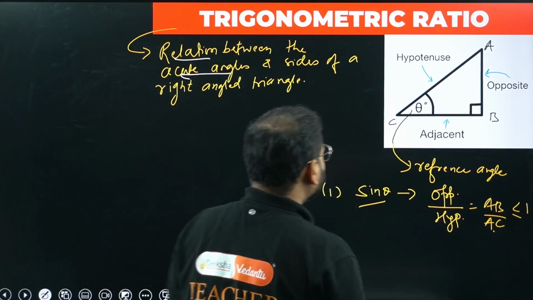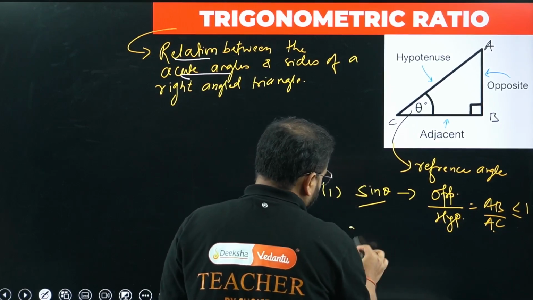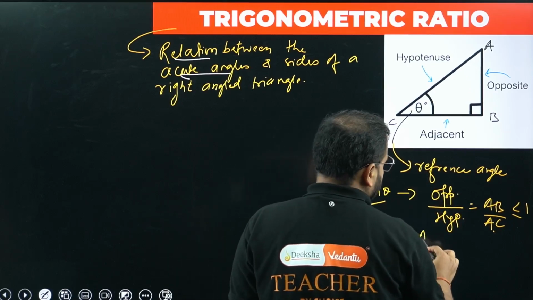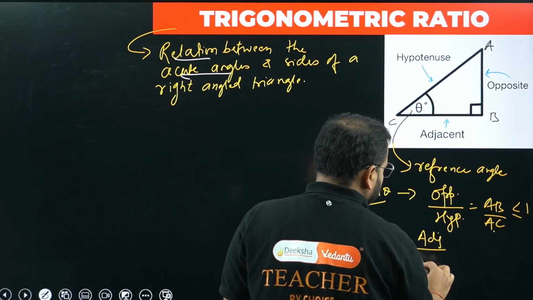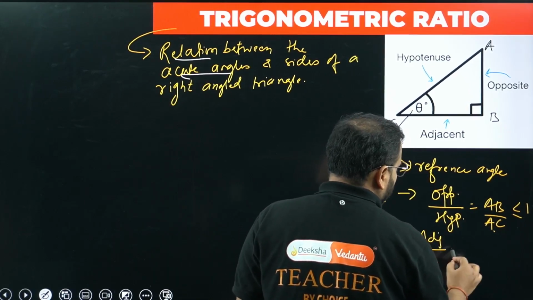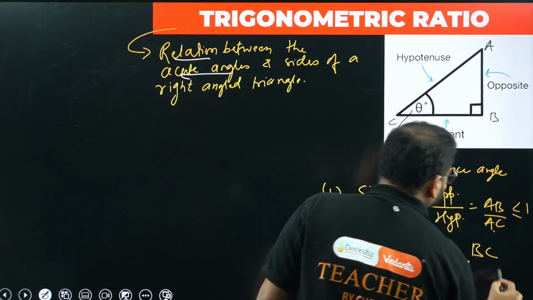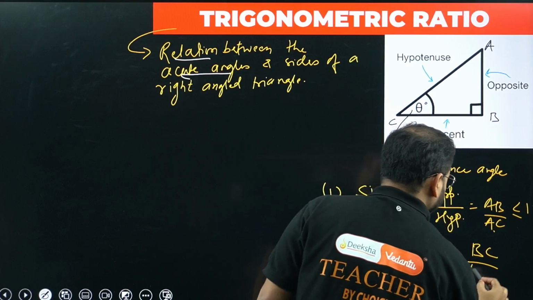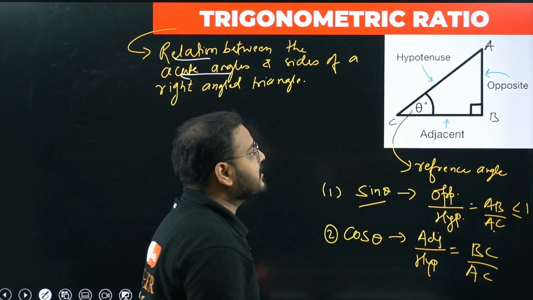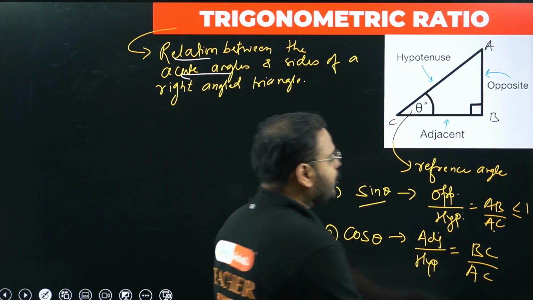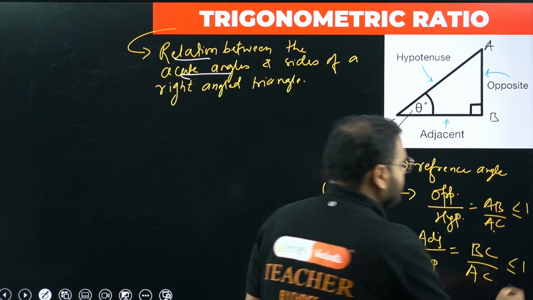Check for cos theta also. Same way, what is this in this case? Adjacent by hypotenuse. So this one you also check, BC by AC. Again, what is AC? AC is my hypotenuse, which again will be the largest side in the triangle. So this will also be less than or equal to 1.